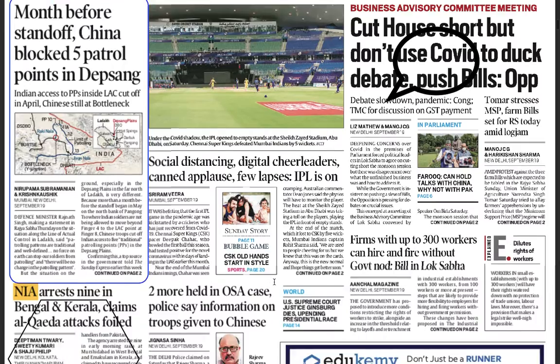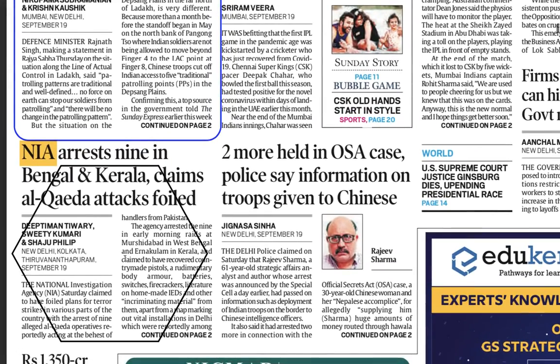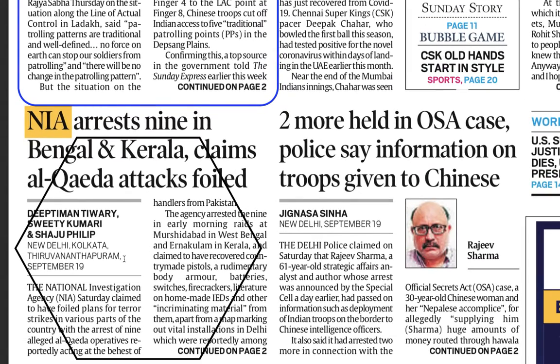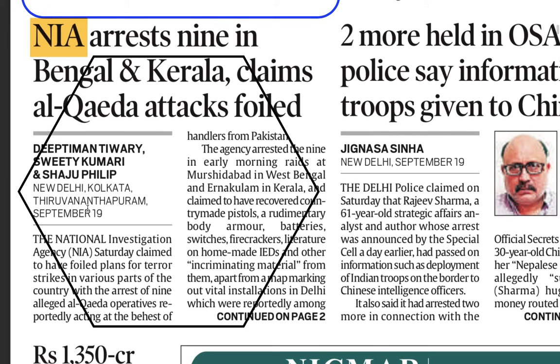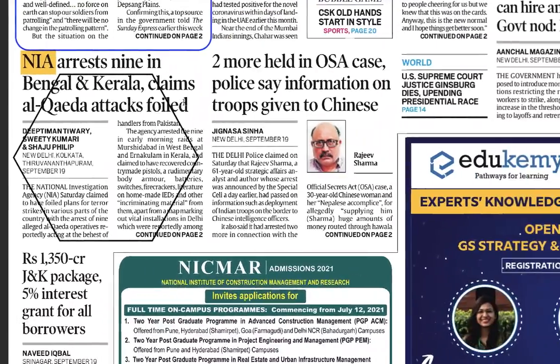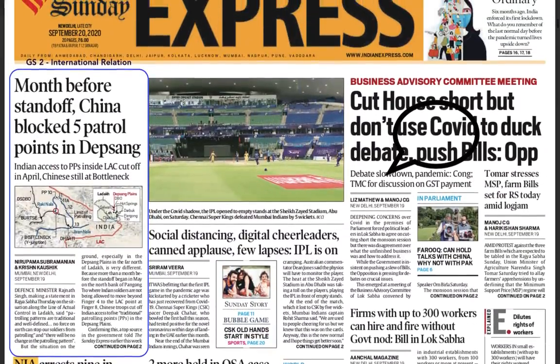On the similar page we have this news of NIA, National Investigation Agency. This agency will be in the news almost monthly, weekly. There will be some news on the NIA, but again you don't have to track all the news. You just have to know about the institution, what is their function and headquarters, and a few of the important things, success of NIA and critics of NIA. That's it. You can skip the reading of that part, but you can go through the basic details of NIA. So likewise, page 1 is done.